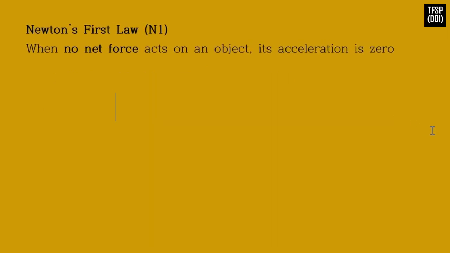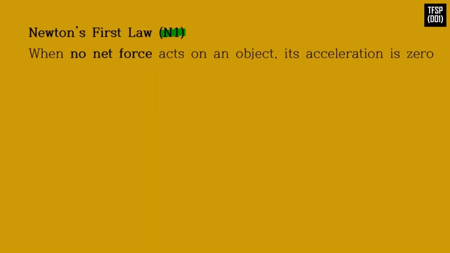Newton's first law: when no net force acts on an object, its acceleration is zero, which means that an object at rest remains at rest, and an object in motion continues moving with a constant velocity, that is, at a constant speed in a straight line. No net force, acceleration is zero.